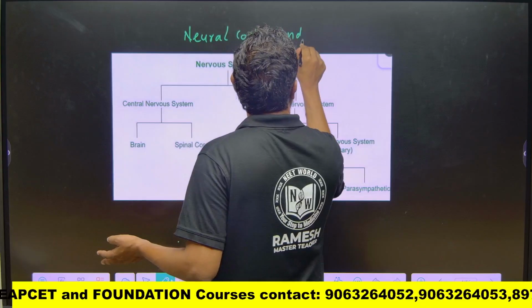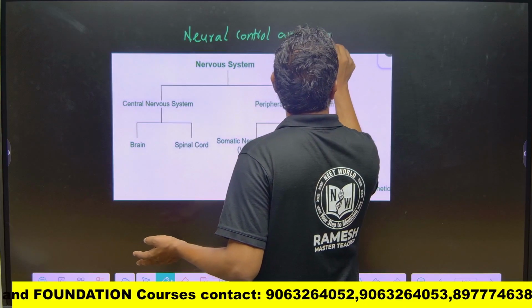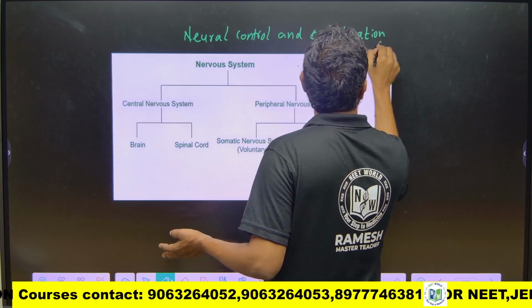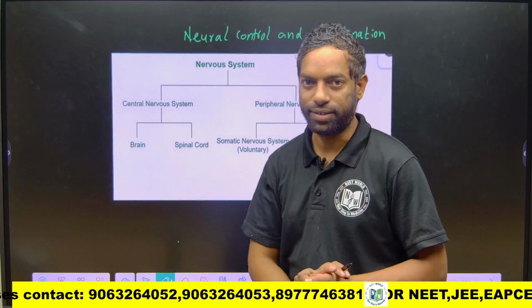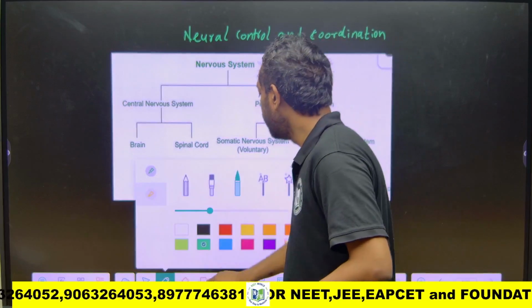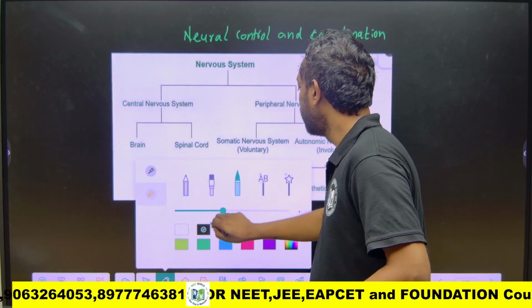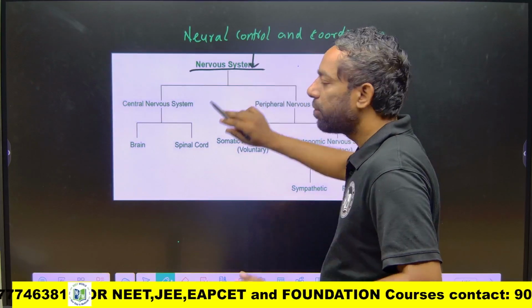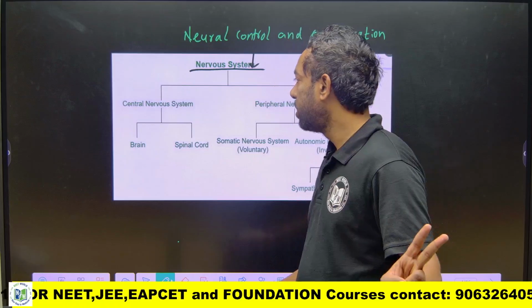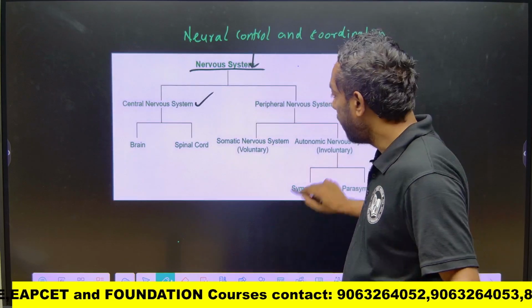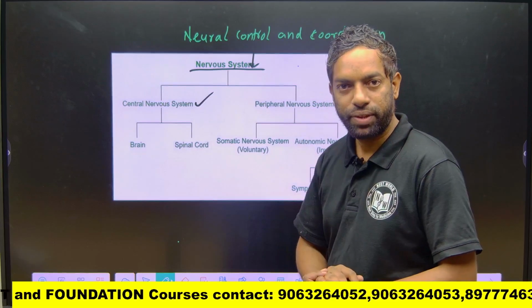In neural control and coordination, the nervous system is divided into two parts, the central nervous system and the peripheral nervous system.